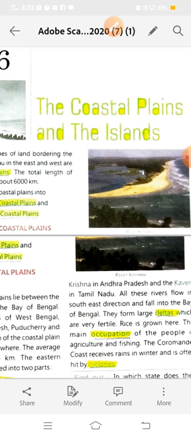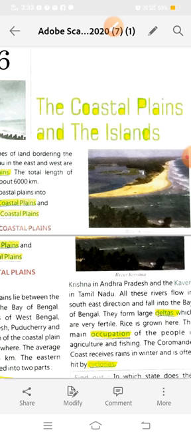And an island is a piece of land surrounded by water.